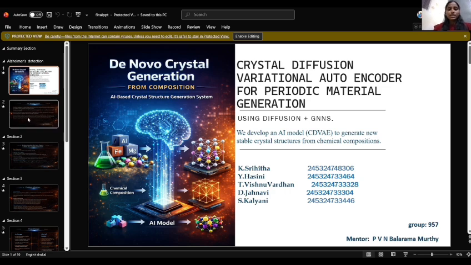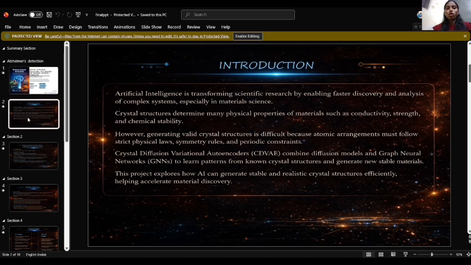In material science, the arrangement of atoms, its crystal structure, dictates everything from how well a material conducts electricity to its overall strength. However, discovering new stable materials is incredibly difficult because atomic arrangements must follow strict physical laws and symmetric rules. Our goal is to use AI to bridge this gap and generate stable crystal structures directly from chemical